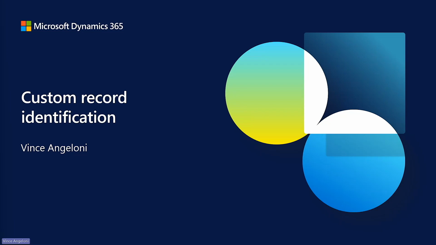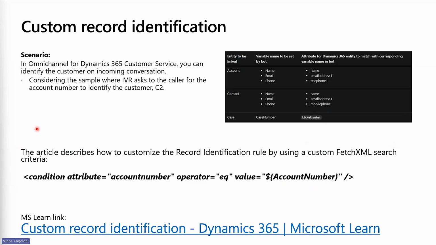And this is the next deliverable, customer record identification. Let me introduce the topic. In omni-channel for customer service, we can identify the customer on incoming conversation, providing the chance to view account, contact, and case in the conversation page when the session is opened. In Microsoft Learn documents, there is an article that explains how it works and how it can be used.